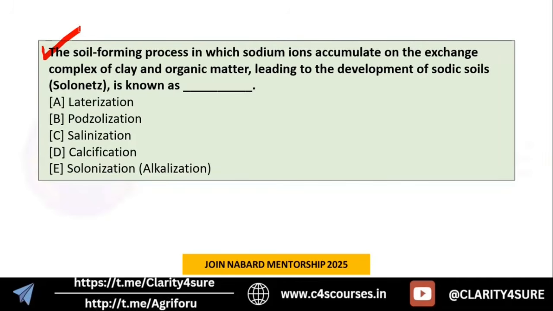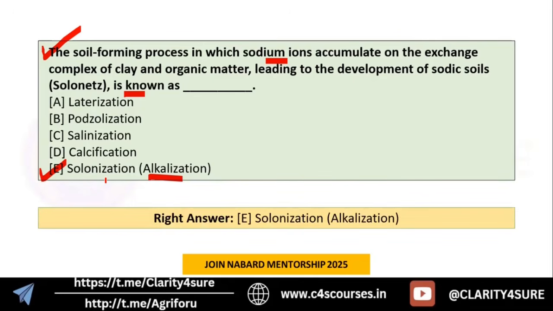The soil forming process in which sodium ions accumulate on the exchange complex of clay and organic matter, leading to the development of sodic soil or solens, is known as what, okay. So yes, it is solonization or alkalinization, okay. We often get confused between salinization, solonization, and its alternative names, right? So let's clear that confusion today.